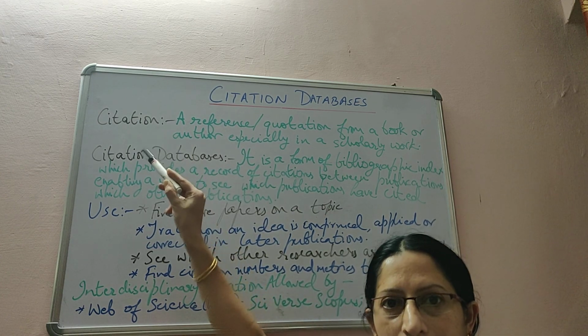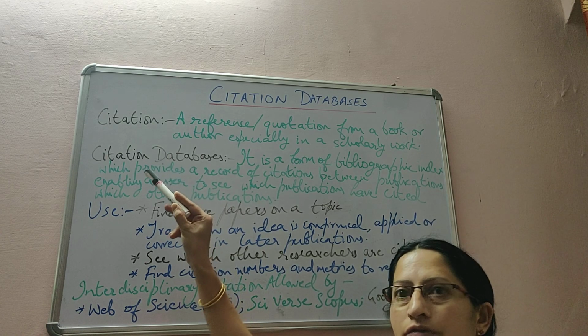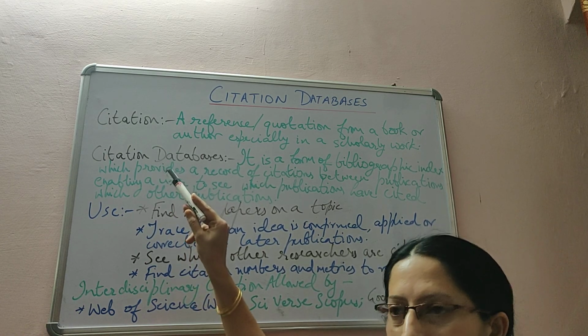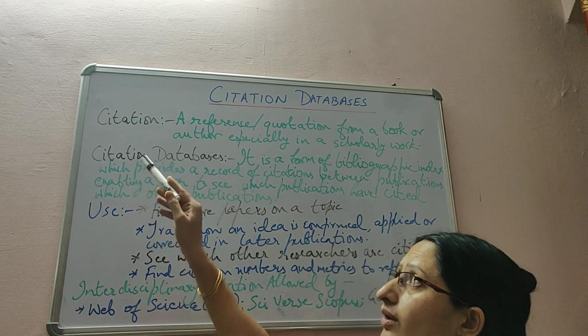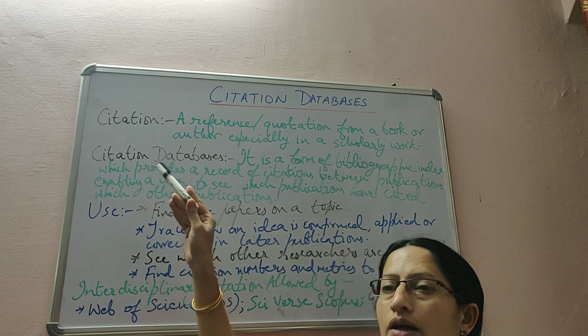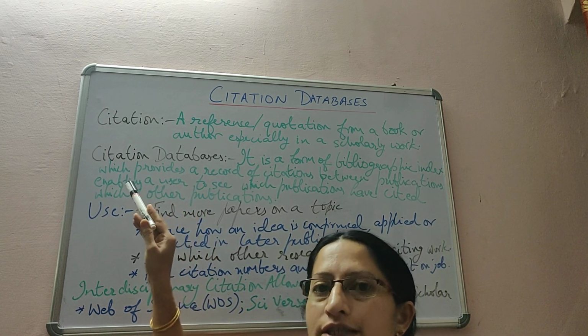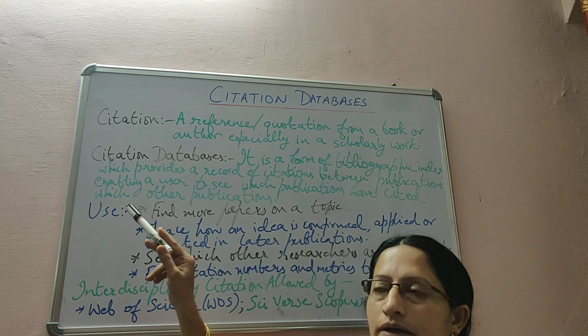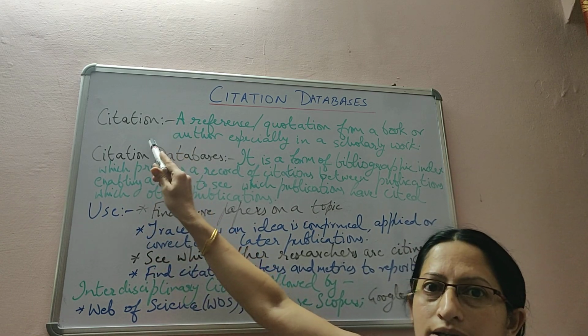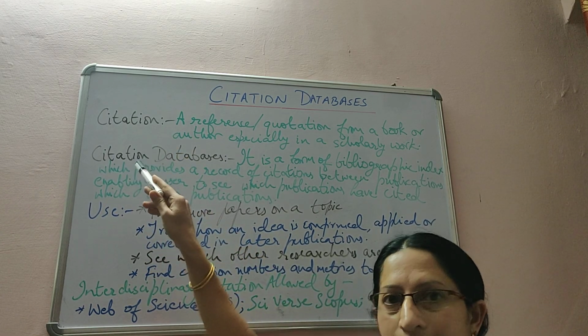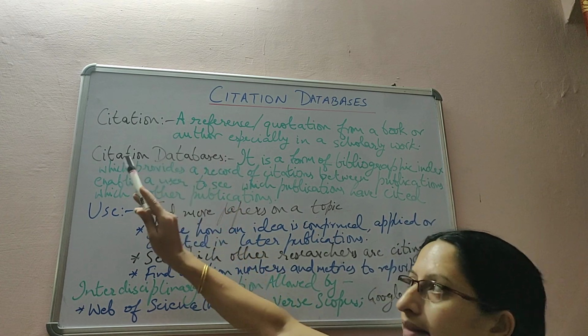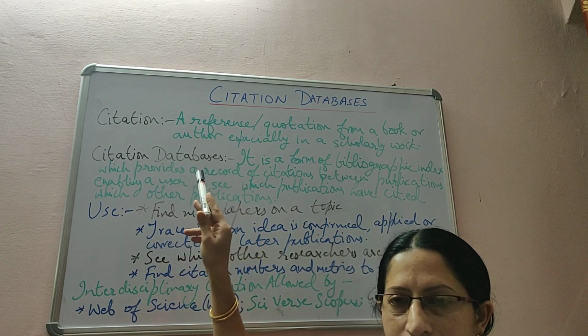Suppose we are taking some formulae from his paper or journal, or putting some of his findings in our paper. There we have to put this citation. Now citations are collected in a database form, and that is called a citation database.